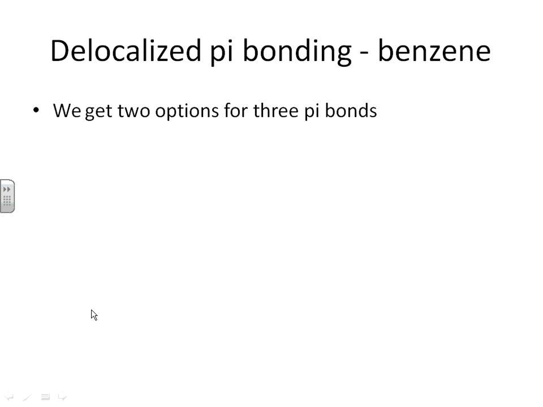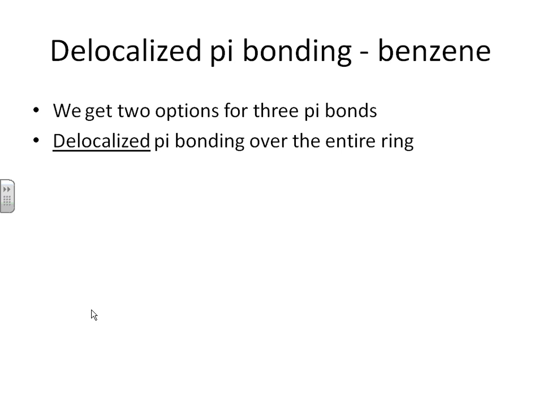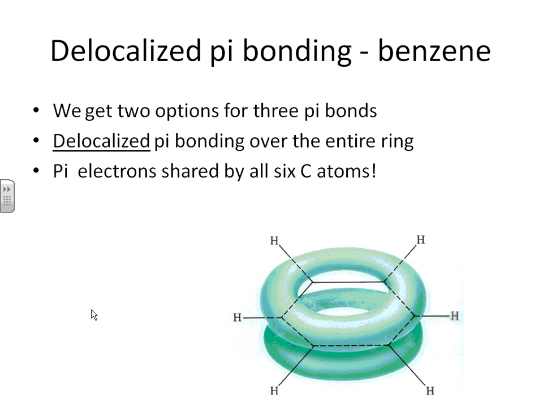And that's where the delocalized pi bond comes in. 2 options for 3 pi bonds, meaning 2 resonance structures. You can have a resonance structure where you've got the double bond in one location, and then you shift all the double bonds to a different location. Delocalized pi bonding simply means that your pi bonding is spread out over the entire benzene ring. That's all it means. The pi electrons in the p orbitals involved in that pi bonding wind up being shared by all of the carbon atoms.